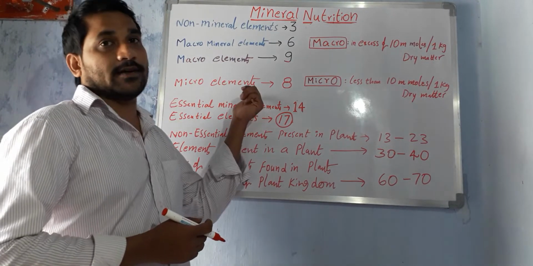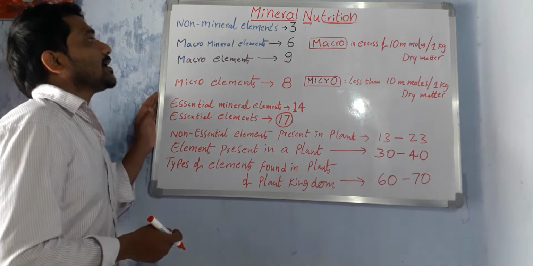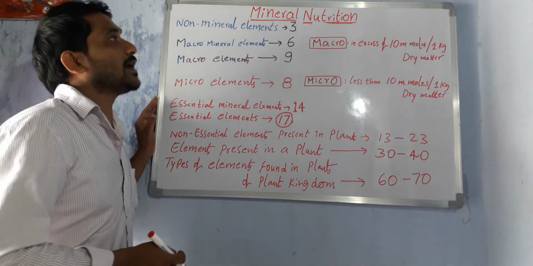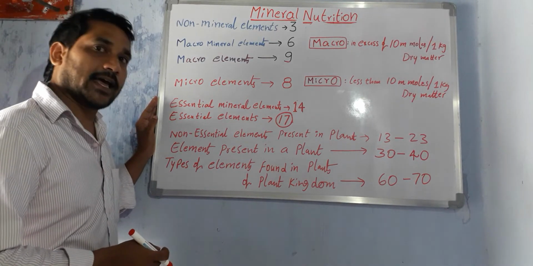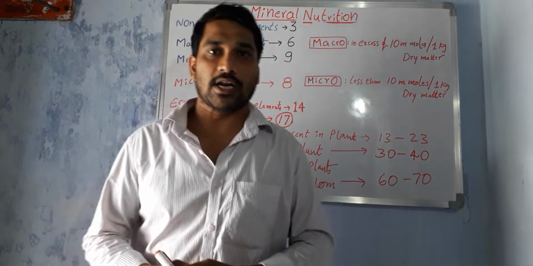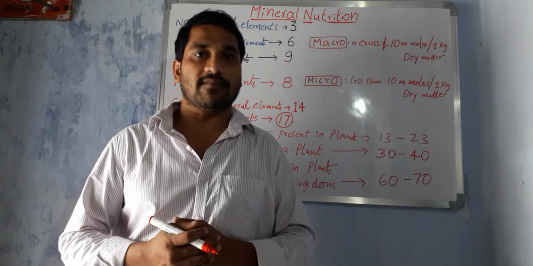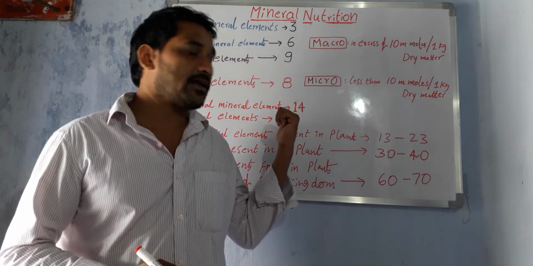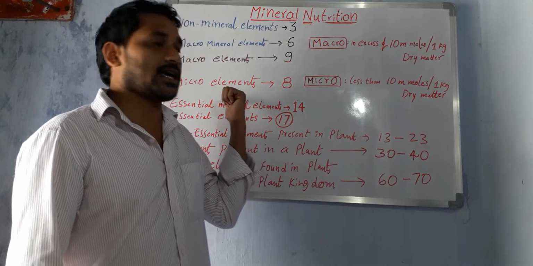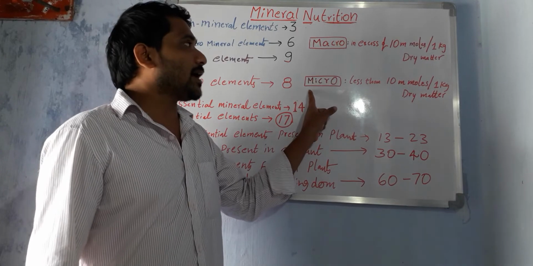In this chapter we focus mainly on inorganic nutrients. These are of different kinds. Out of them, some of the elements are non-mineral elements and some are mineral elements. You know very well about this. Based on their quantitative requirements, elements are divided into two categories. What are they? Macro elements and micro elements.